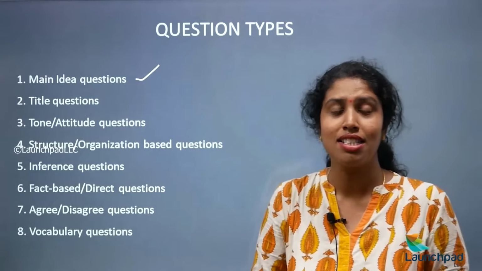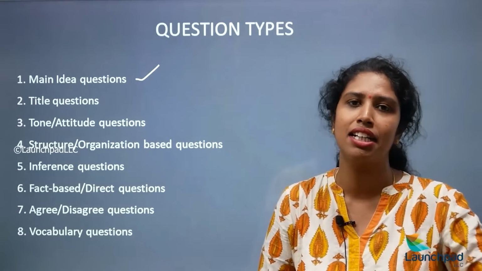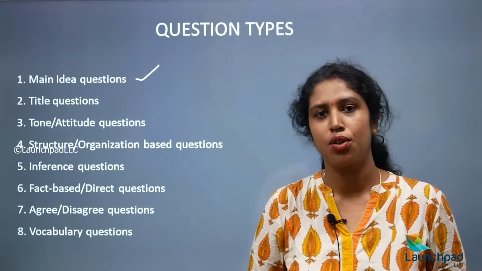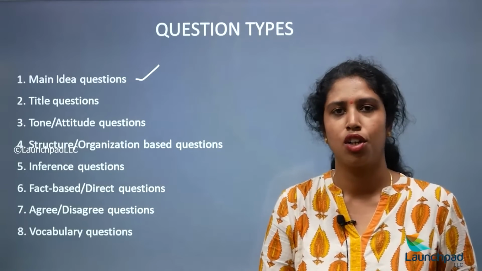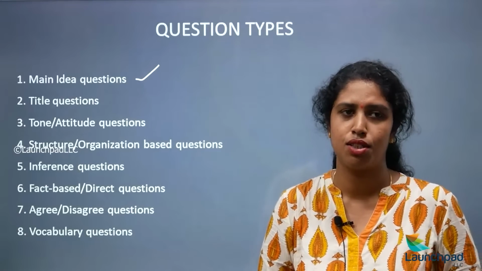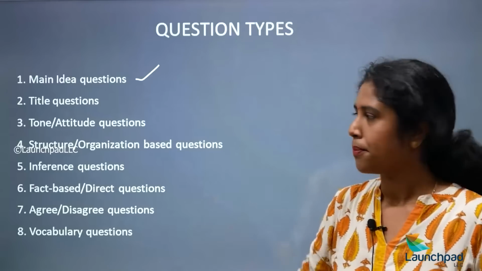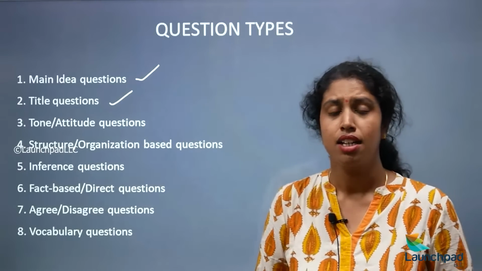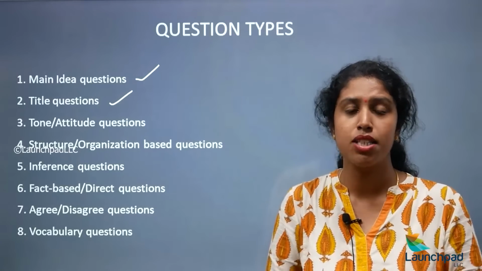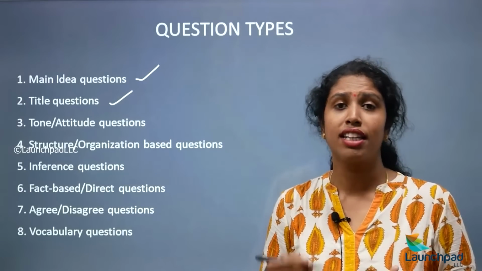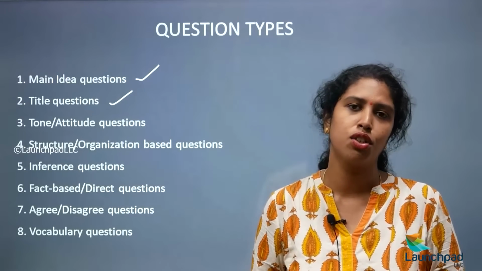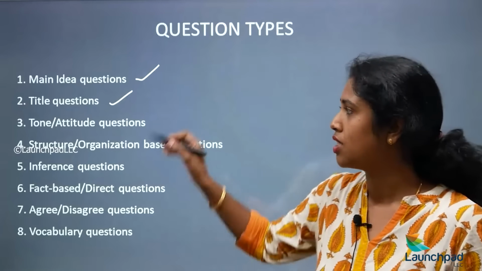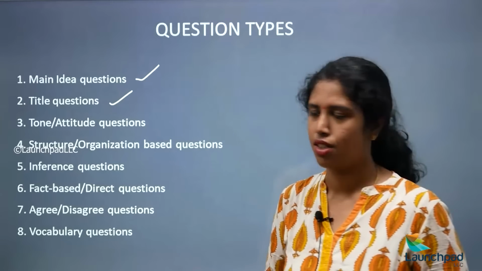These are questions that involve the central theme. If it is asking you something like what the author is talking about, it is a main idea question. That is the first type. The second one is title oriented questions. If your questions are raised with respect to the title, or they ask you to frame the title or give a suitable title, then those are title oriented questions.